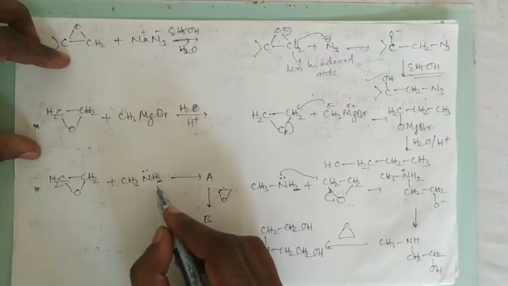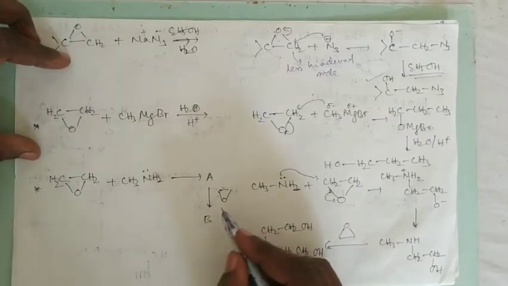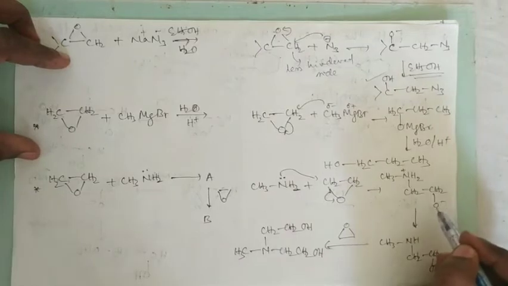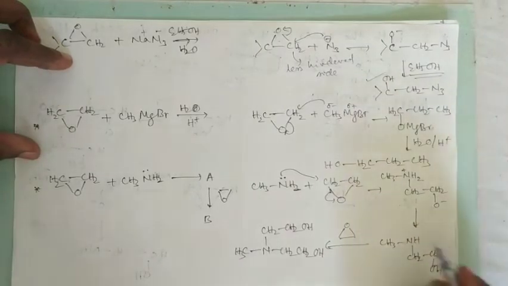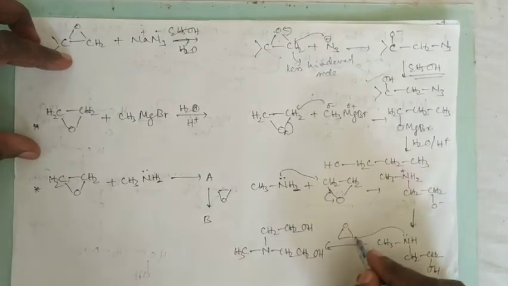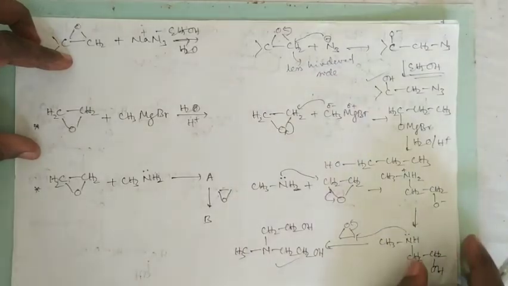Then if it is a primary amine, the opening is exactly the same. The ring opens like this, symmetrical, this one, then this one. Again there will be one proton transfer. Again we are getting a lone pair. This will again attack another mole of epoxide, for example, and we will get this product.